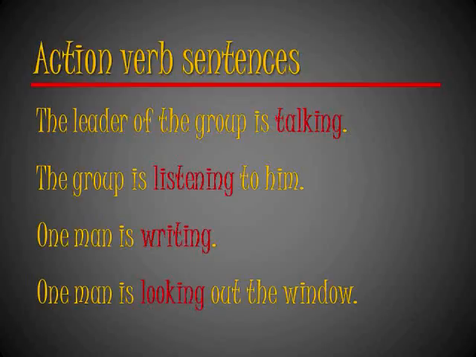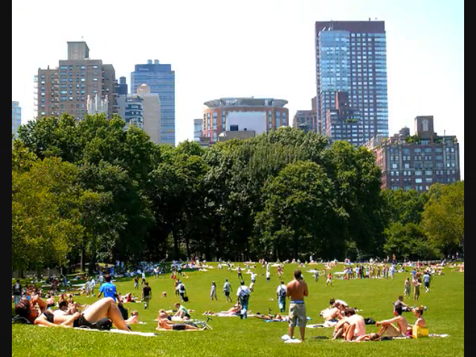Now, let's take a look at our last picture. This is a picture of Central Park in New York City. As you think of action verbs you could use to describe the things that are happening in this picture, look at everything in the picture. There's so much going on. There's people in the park, the trees, the sky, the buildings. Try to think of action verbs you could use to describe anything in that picture. Take a moment and see what you can come up with.